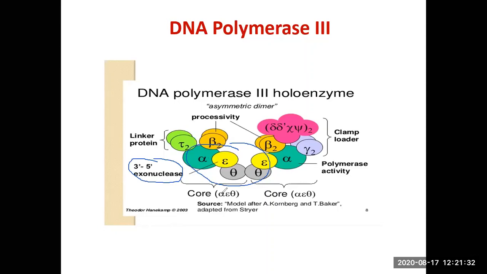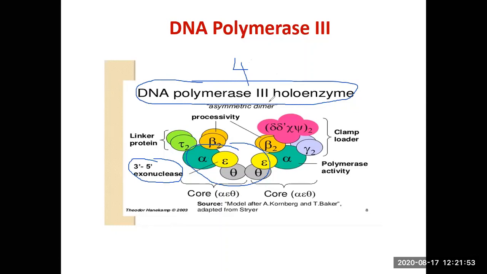I also told you that DNA pol 3 has a huge processivity. You know, we are talking of E. coli, we are talking about 4 million bases, 4 into 10 to the power 6 base pairs. So if it has to be replicated, the entire genome has to be replicated completely. You know, you need an enzyme which can do this job quickly.